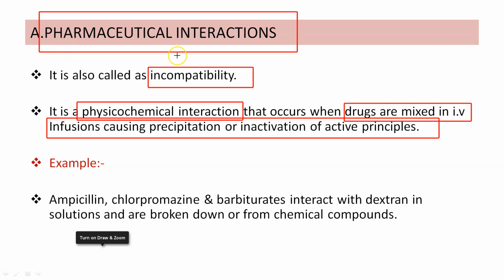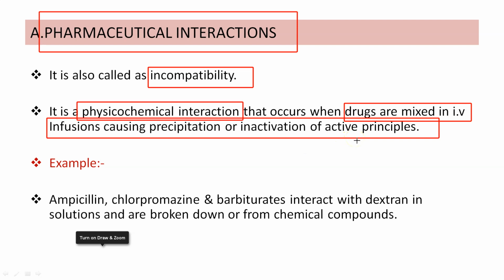What happens? It can lead to incompatibility. And how can it lead to incompatibility? By physico-chemical interactions. And how does it occur? When you are mixing drugs with IV infusions. So utmost caution has to be taken, as not all drugs are compatible with IV infusions.